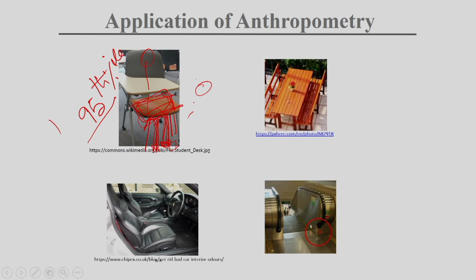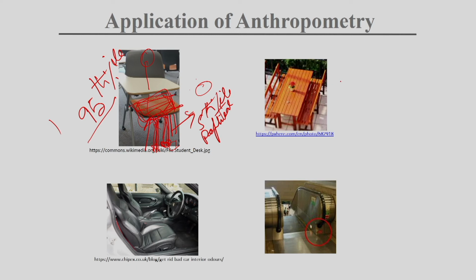You have to go with the shorter person, so you have to think of the 5th percentile value of the popliteal height dimension. So in this product, for seat breadth you take the 95th percentile, and for seat height you take the 5th percentile of the popliteal height data.